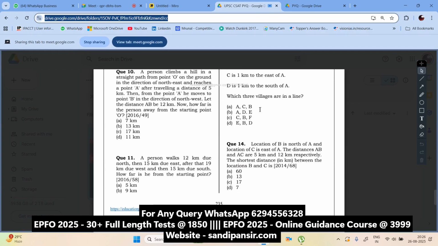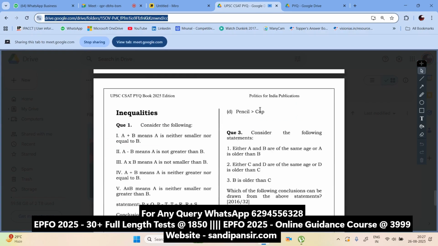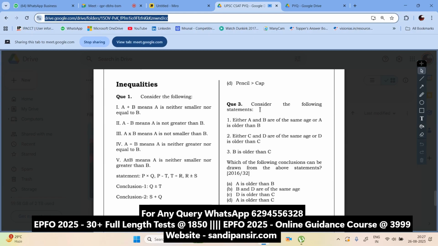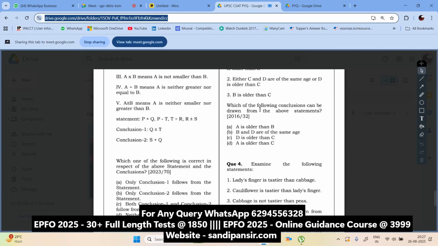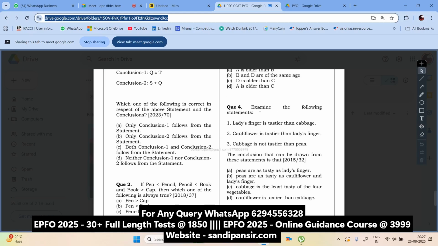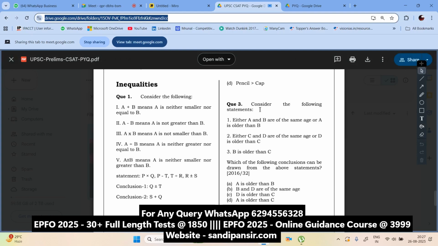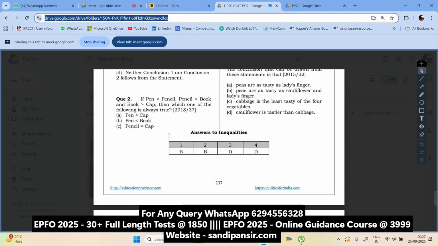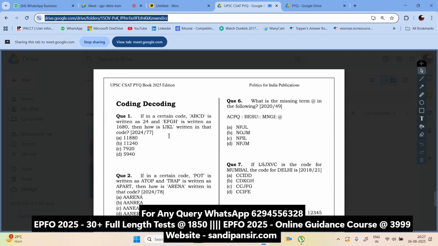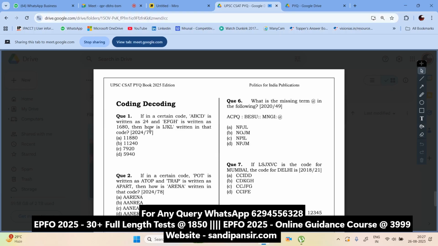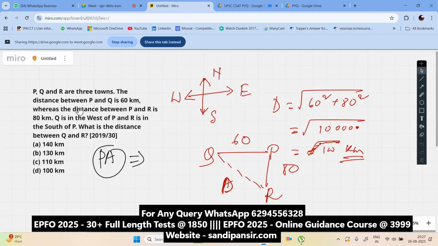Let me come to the next part. There are inequalities. They might ask questions from inequalities, they might not. We have to have an idea of the inequalities questions, although they may not be asked. Coding decoding should be there. Got it? Coding decoding would be there. So if I follow coding decoding, let me give you a proper coding decoding question here so that you can have an idea.